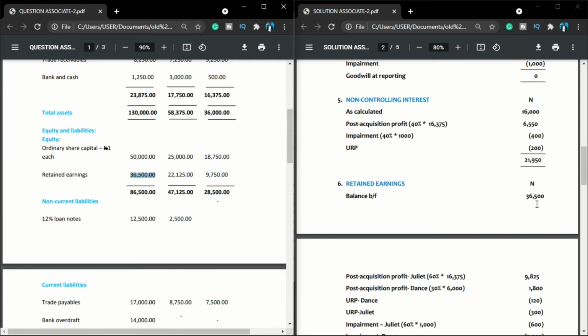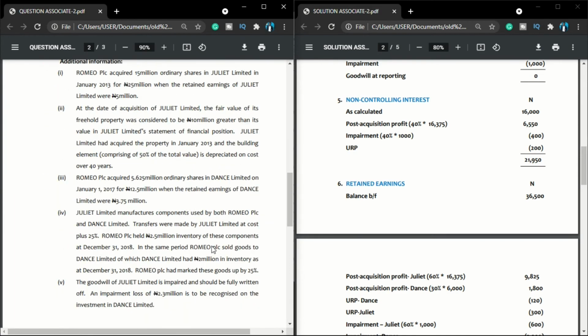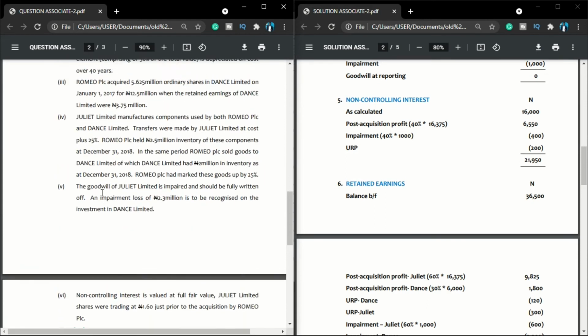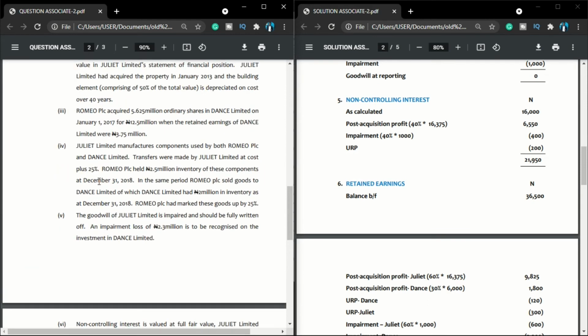So since we are at par up to this point, there are other additional information that we've not talked about. So let us quickly look at it. We've looked at additional information 1, 2, 3, 5, and 6. But what of additional information 4? So let me quickly take you to additional information 4. What are we saying here?